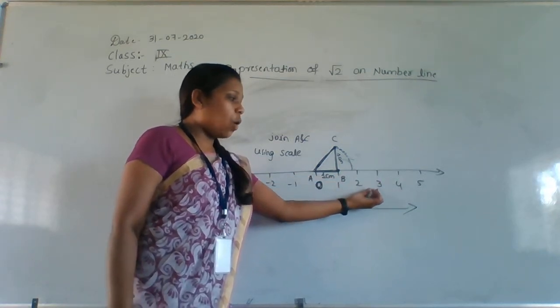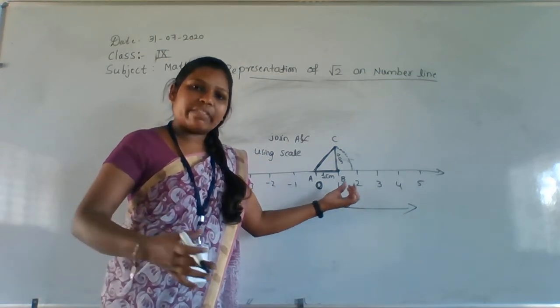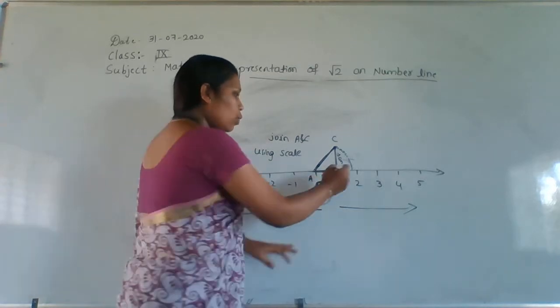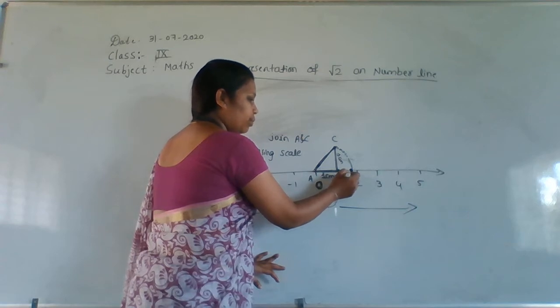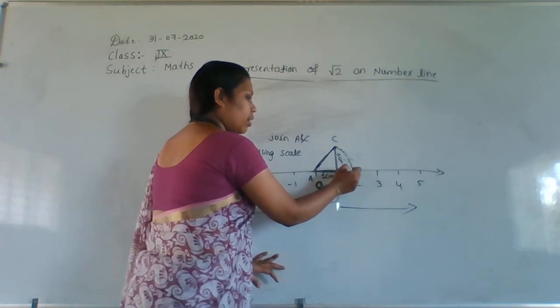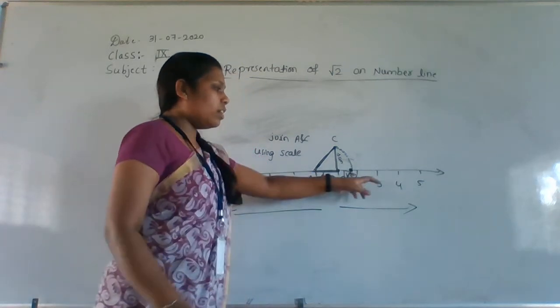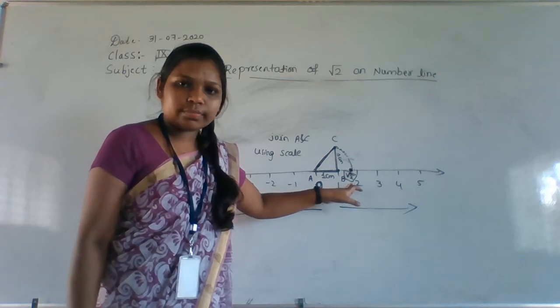So these are not exactly 1 centimeter distances, but in your notebook you will get a proper value. So this number is called root 2. This is our root 2 on the number line. On the number line we represented root 2.